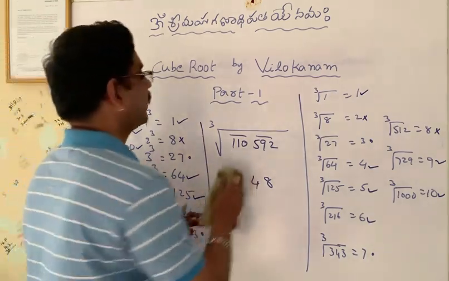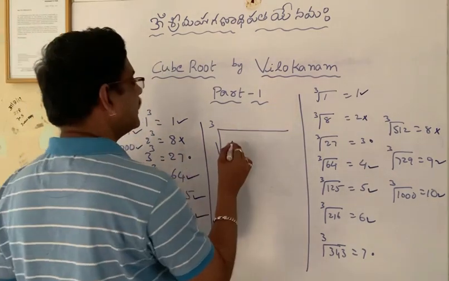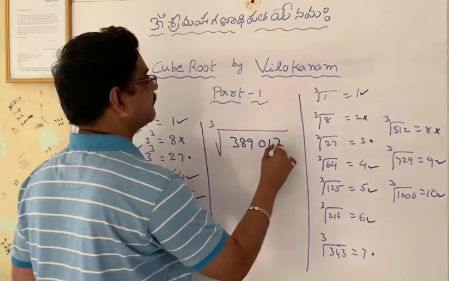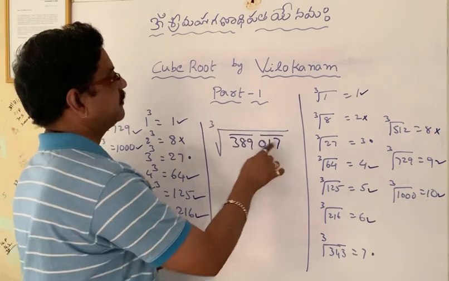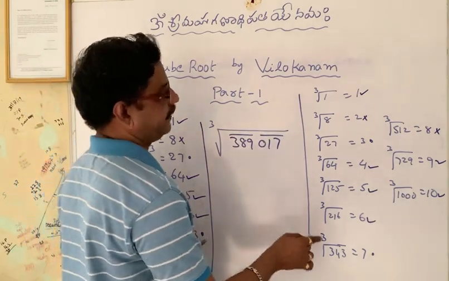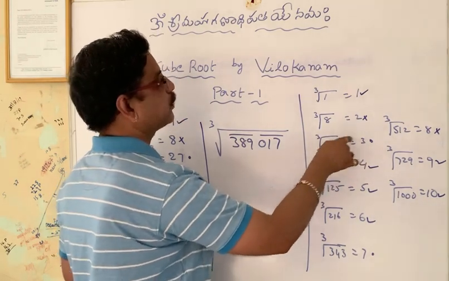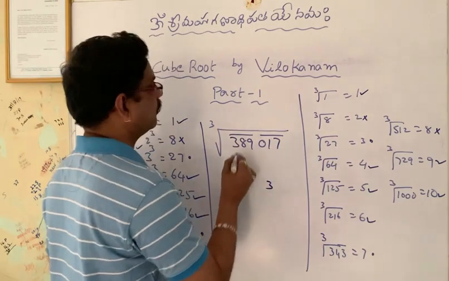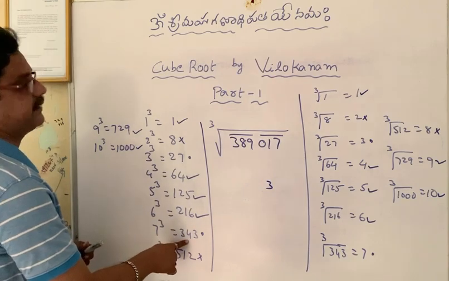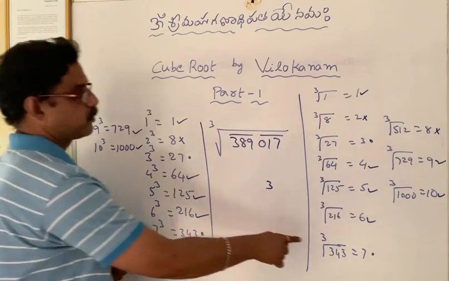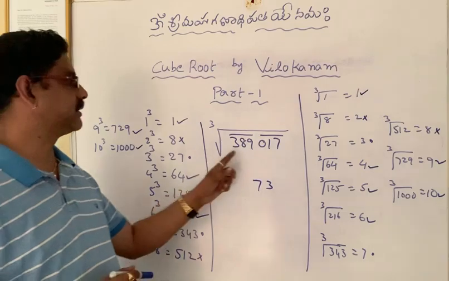Let us consider one more example. 389017. Again we get 2 bars. This is a perfect cube ending with 7. A perfect cube ending with 7, its cube root ends with 3. Now 389 is near to 343, and the cube root of 343 is 7. So 73 is the answer for this number.